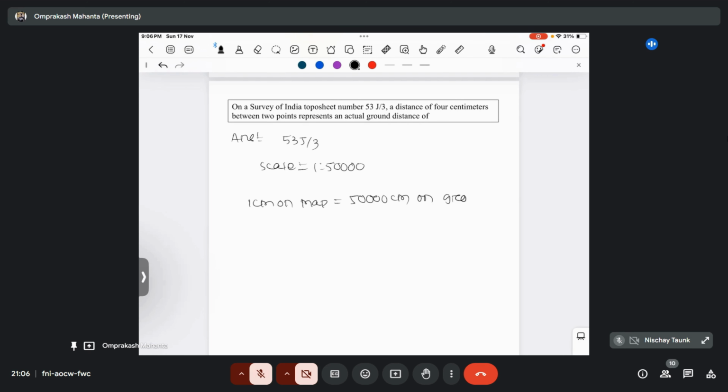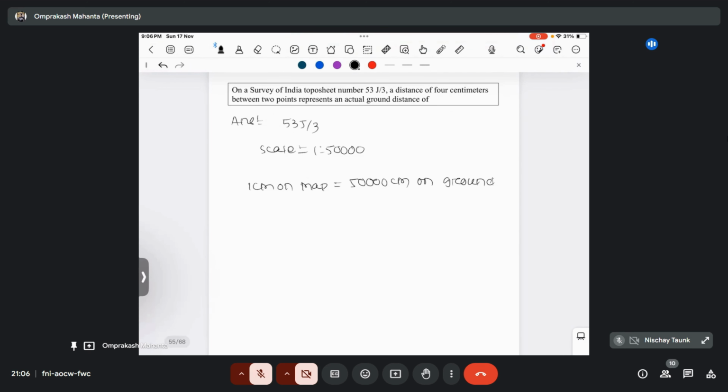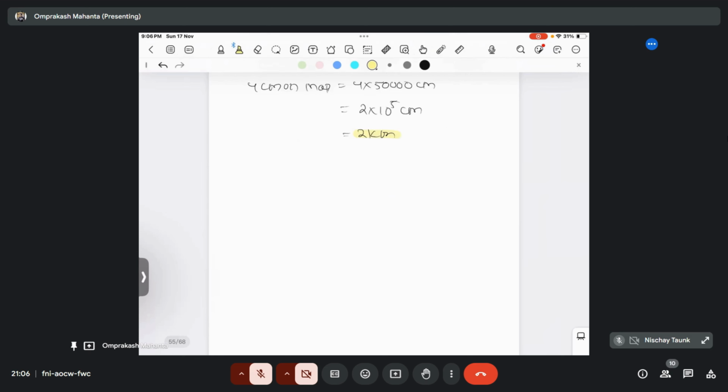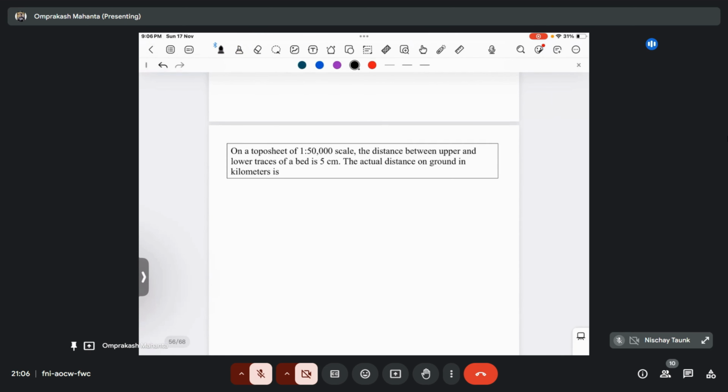Here it is saying that if 4 centimeter on map, then 4 centimeter on map will be 4 into 50,000 centimeter on ground. That will be around 2 into 10 to the power 5 centimeter. In kilometer it will become 2 kilometer. So this will be your answer. The scale is given as 1:50,000.